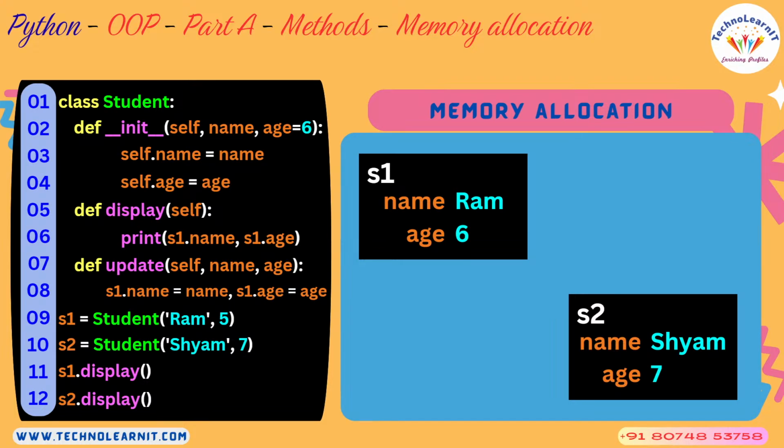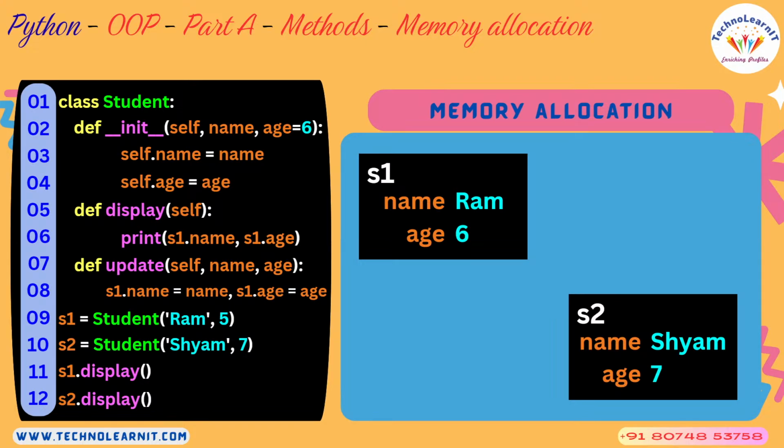So when you call s1 dot display, control goes to the display method, self becomes s1, go to the place where memory is allocated for s1, look at all the attributes of s1, name, and yes, name is printed. S1 also has some other attribute called age. Age will also be printed.